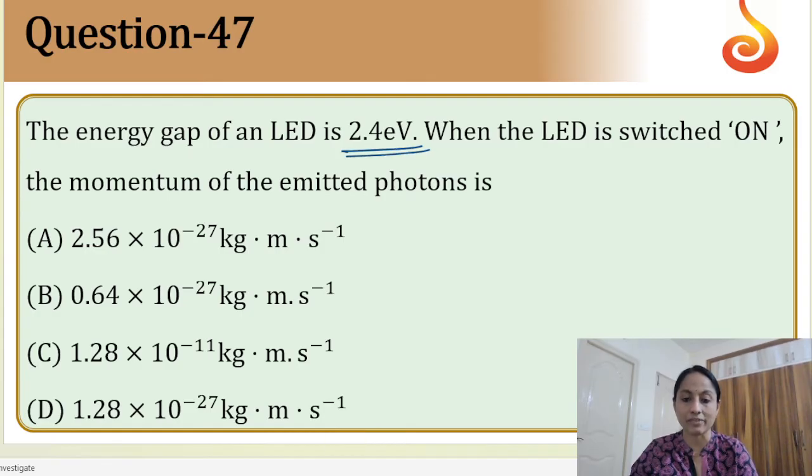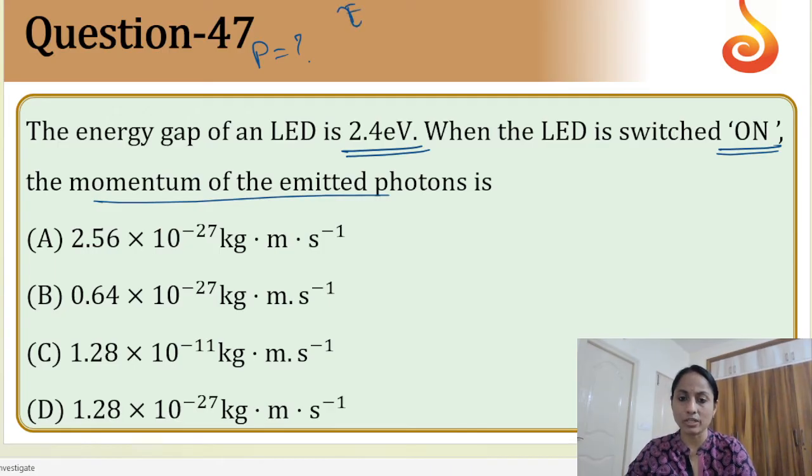Okay, energy gap is given and switched on. The momentum of the emitted photons is... How can I get the momentum? Momentum is P, right? P is asked in the question. So we know the formula E is equal to hc by lambda, right? E is equal to hc by lambda. And when we convert this, h by lambda is P. So E is equal to P into C, I can write, right?